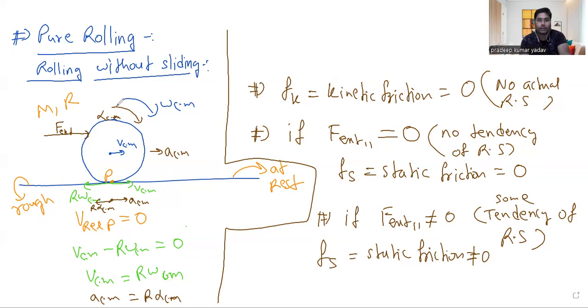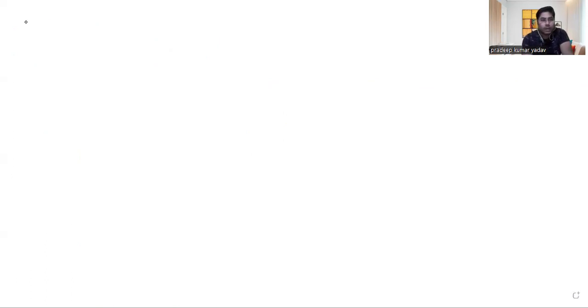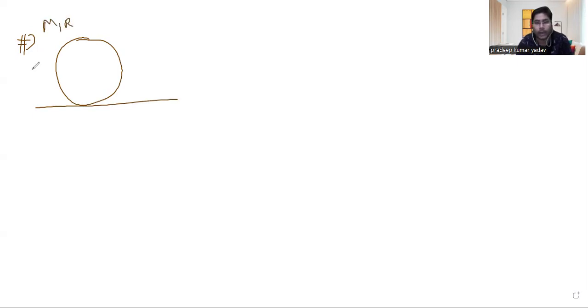Now let's talk about a question. For better understanding, we have to see some question. Question is like that. Let's say I'm taking a disk, or you can take a sphere also, no problem. So I'm taking a disk which has mass m, radius r, so it will have some moment of inertia also, that is mr square by 2. Basically, I will use that formula in the coming calculation. Question is that there is a force which is acting in this direction. This is an external force, so it will build some tendency of relative sliding also, right?